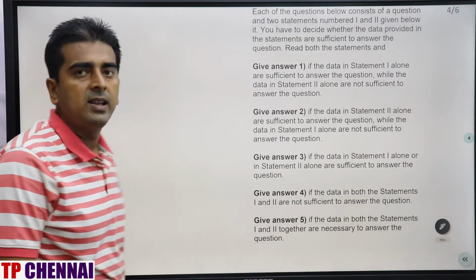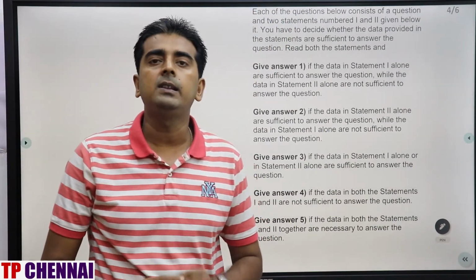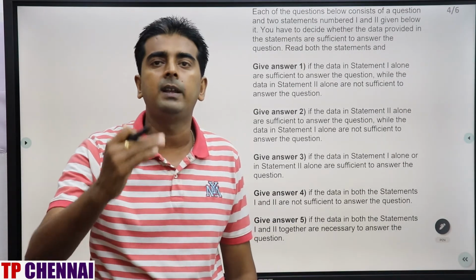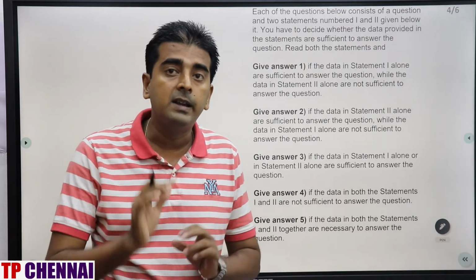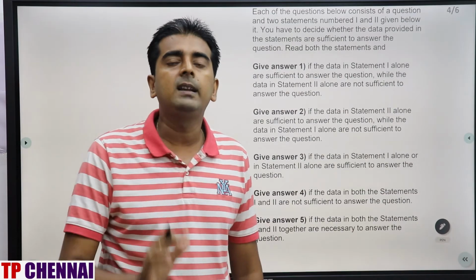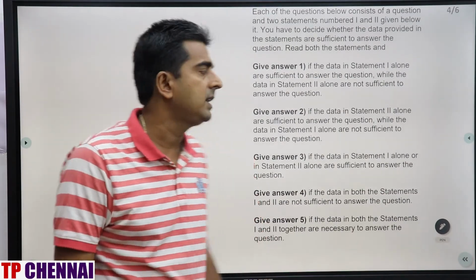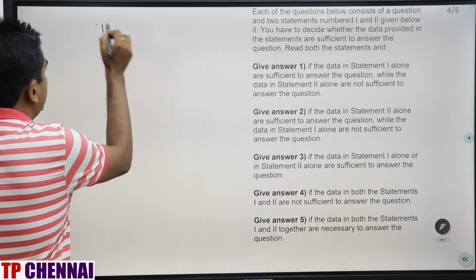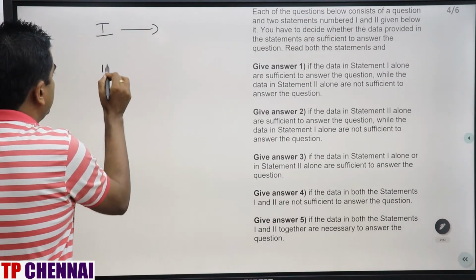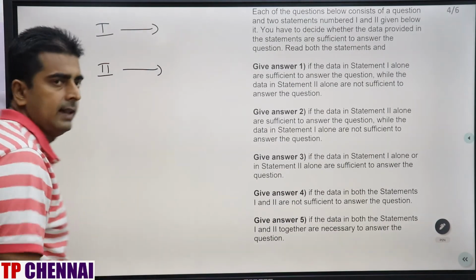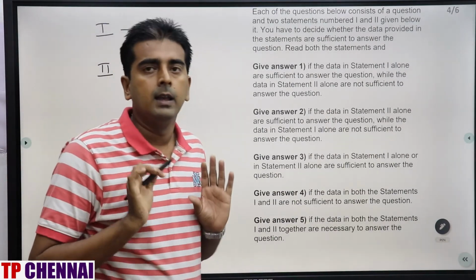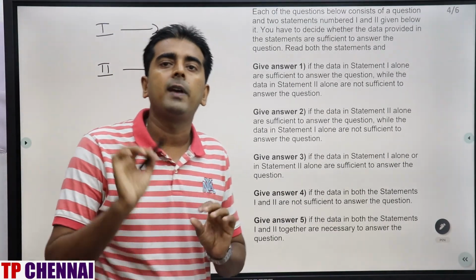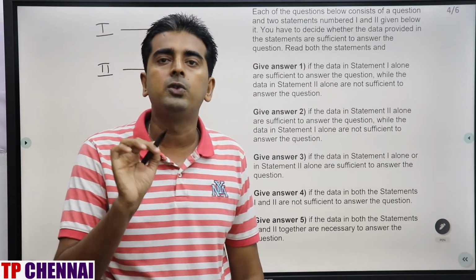So first of all, what is the meaning of data sufficiency? Data sufficiency itself is a very easy chapter, but it's a very tricky chapter. So basically what you have to do in data sufficiency? Data sufficiency means you will be having one statement 1. First statement will be there. Second statement will be there. And then you will be having one question, right? You are not supposed to solve any of the statement. Just you have to check.